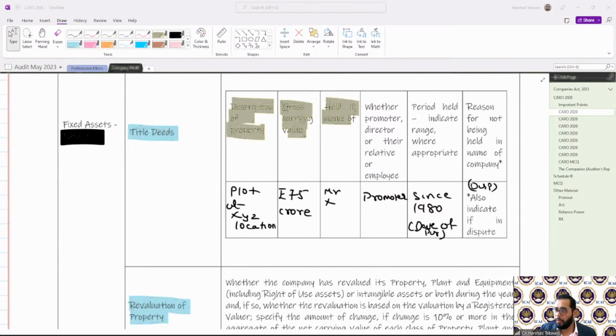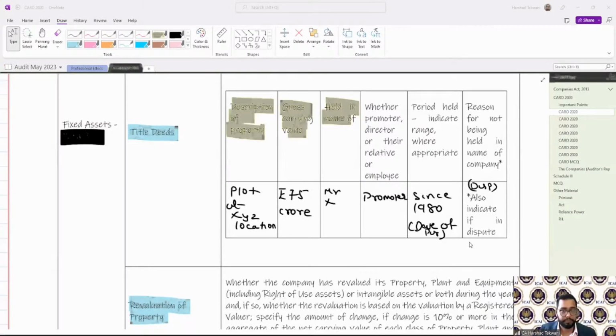I think there is some problem with the highlighting colors. It's not coming. Wait a minute. Let me reshare the screen. Let me see if it's possible. I think still the same.